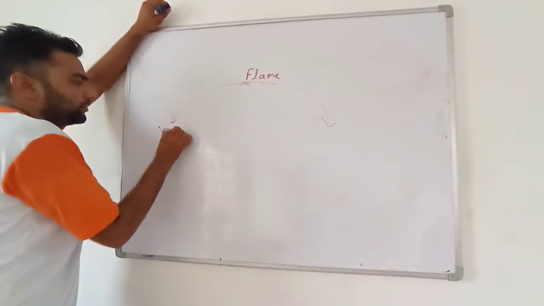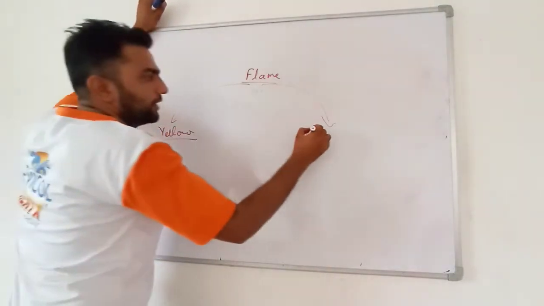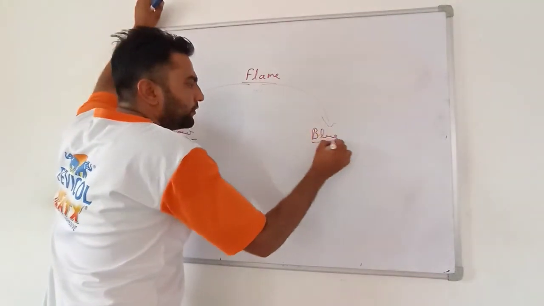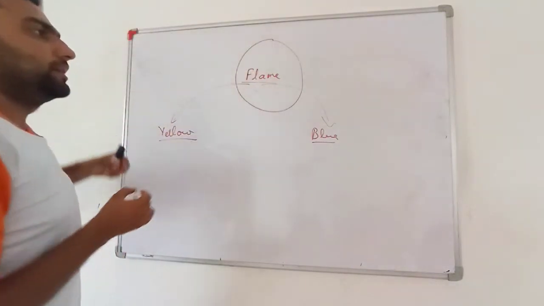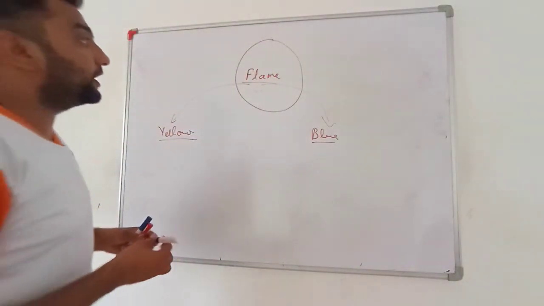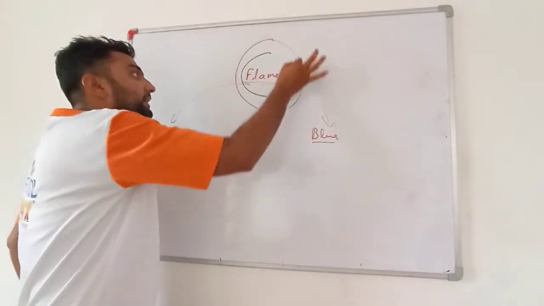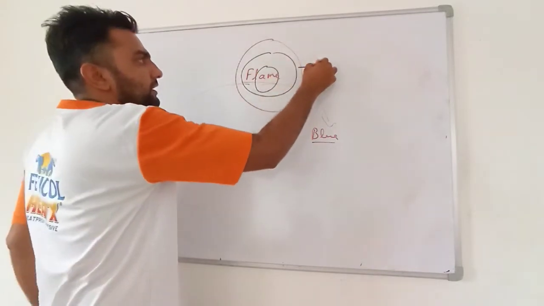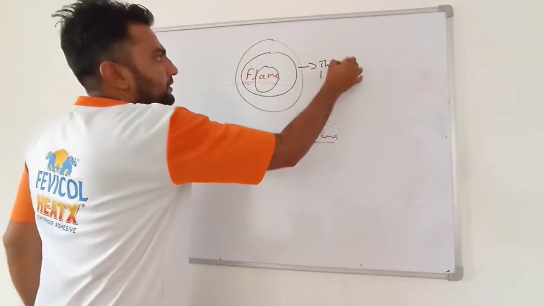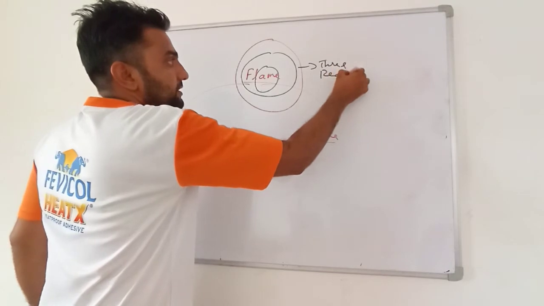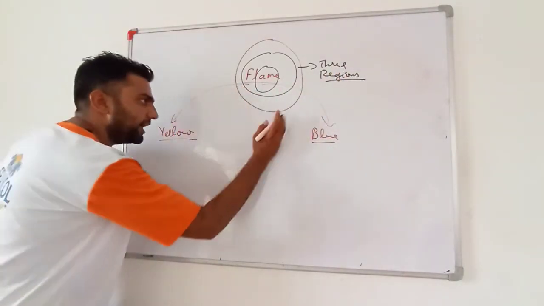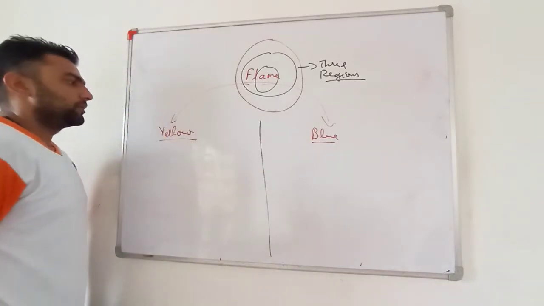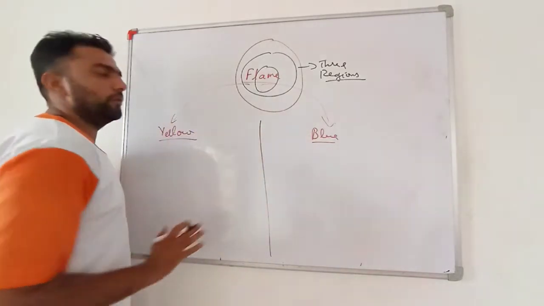One is yellow colored flame and one is blue colored flame. When any flame is burning, we will be having three regions. But first of all, we need to understand the two types of the flame.